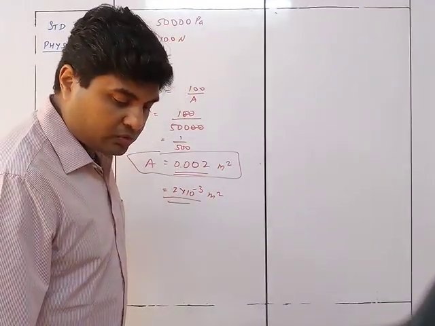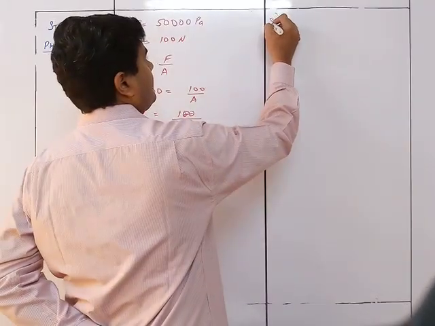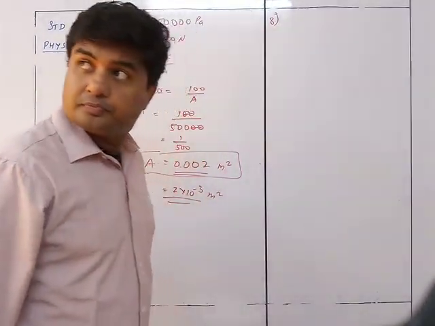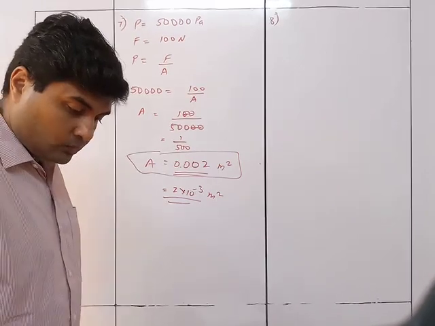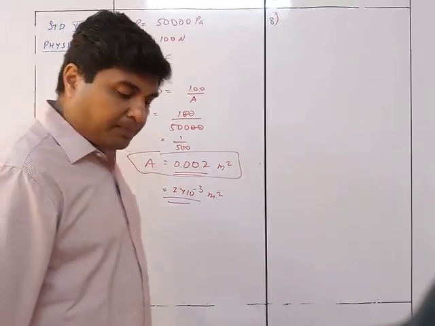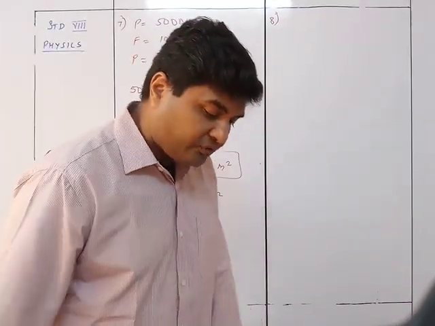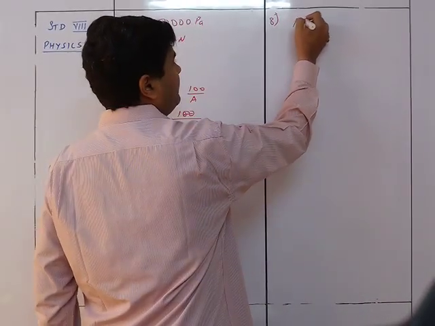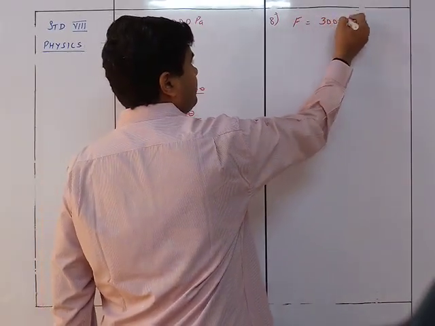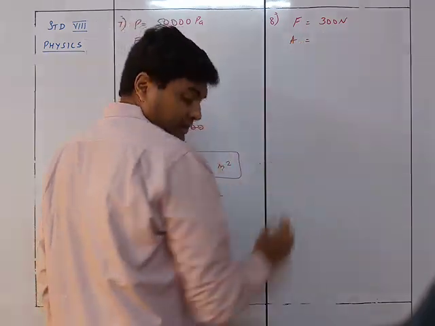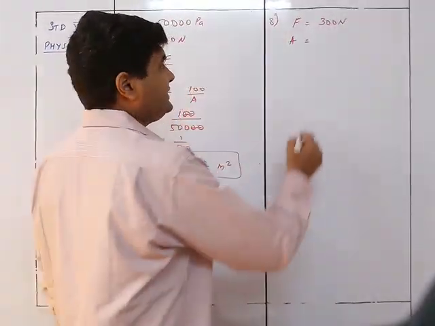We now move on to sum number 8. Calculate the pressure in Pascal exerted by a force of 300 Newton. So F is equal to 300 Newton, on an area of 30 centimeter square.